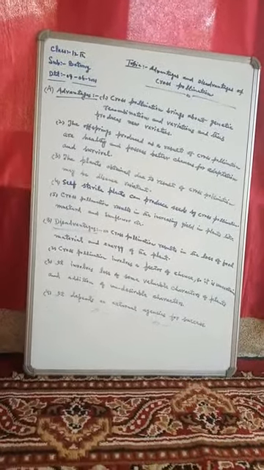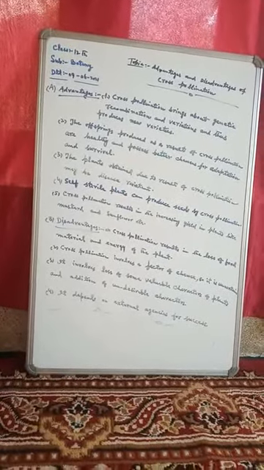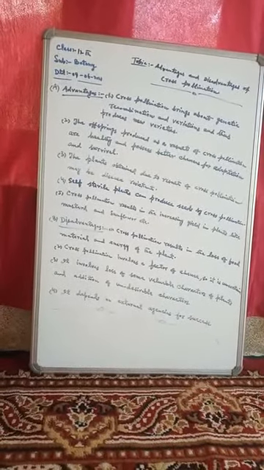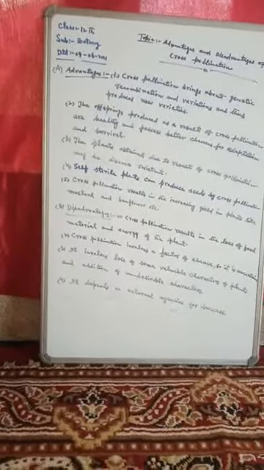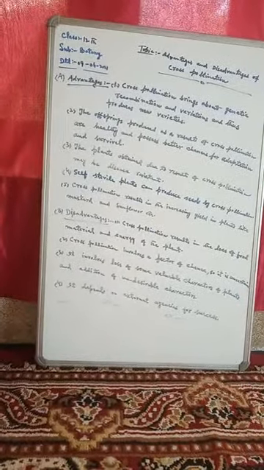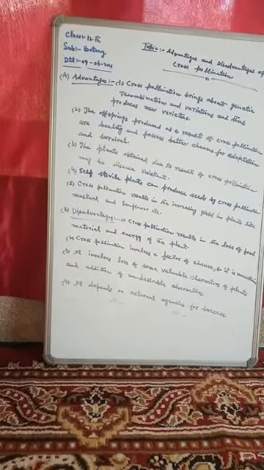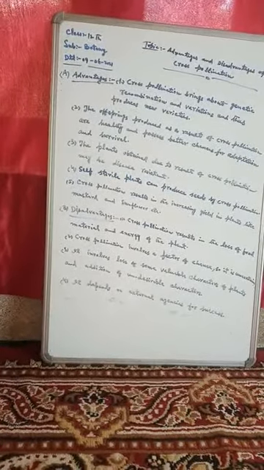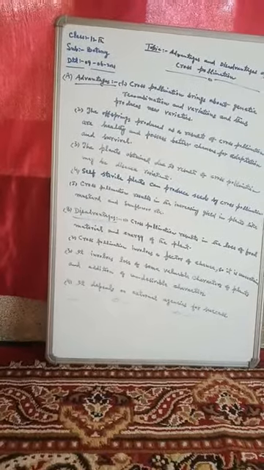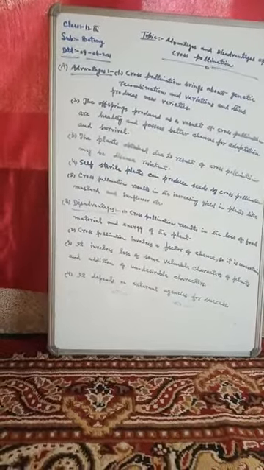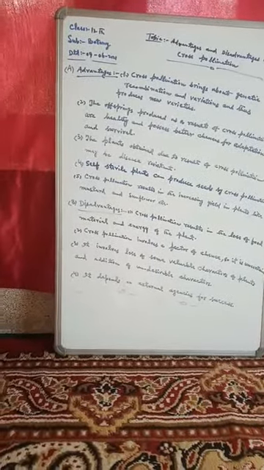The fifth advantage of cross-pollination is that it results in increased yield in plants. The plants produced due to cross-pollination have better production in terms of yield, and the plants which get increased yield include the mustard plant and the sunflower plant.